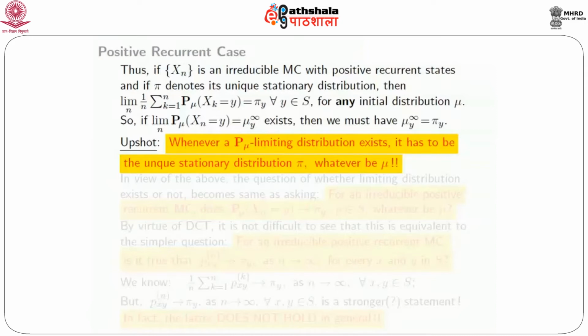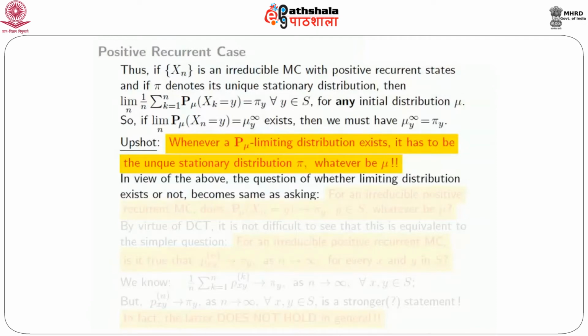The question of whether a limiting distribution exists or not is a different question. We haven't answered that. But what we have seen is, if for some initial distribution mu a limiting distribution exists, then that limiting distribution can't be anything else but the stationary distribution pi. This fact tells you that a limiting distribution, if it exists, does not depend on the initial distribution.